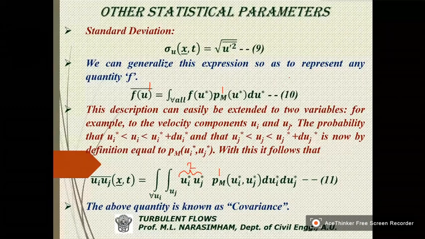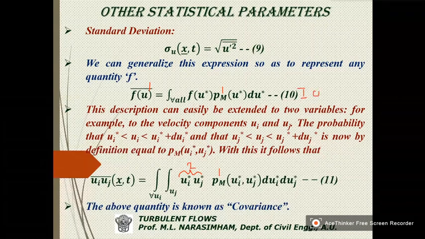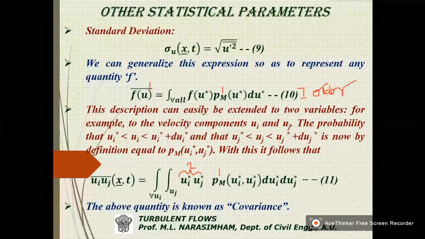So this is first order and this is second order.